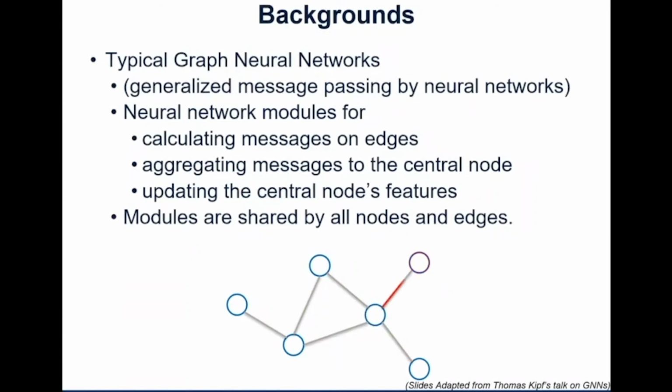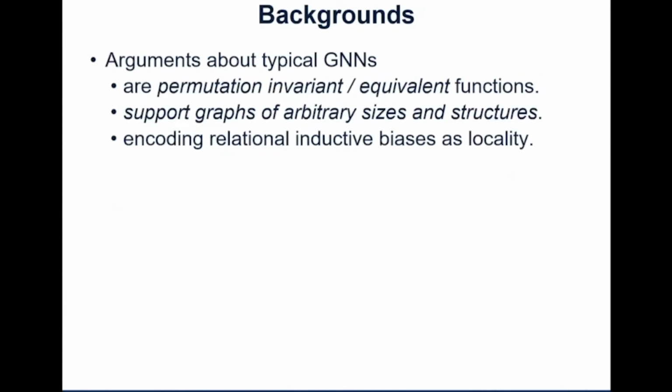Here we show the most popular framework, which is the message passing framework. You can consider it as generalized message passing by neural networks. It has neural network modules for calculating messages, aggregating the messages to the central node, and updating the central node's features. All these modules are shared by all the nodes and edges. So given this message passing layer, you can have neural networks approximate permutation invariant or equivariant functions, and they can support graphs of arbitrary sizes and structures.